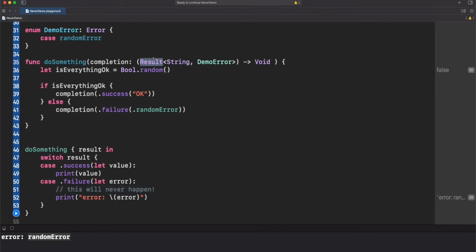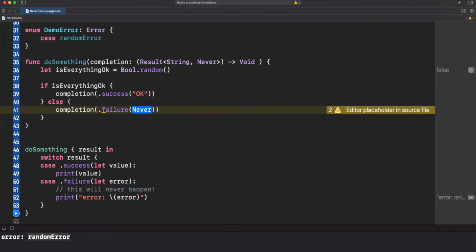If we go back to the Result definition, here we are telling that the success case will return a string and the failure case will return a DemoError. But if we don't care about the error, what we can do is just set Never. What is happening here is that we are not getting access to anything else here. And in fact, this failure is asking us for a Never parameter. However, you cannot instantiate anything of Never.